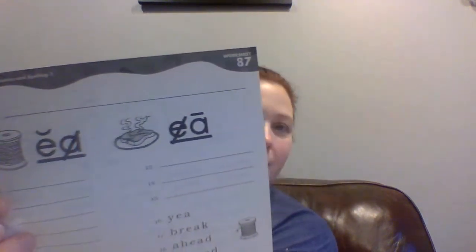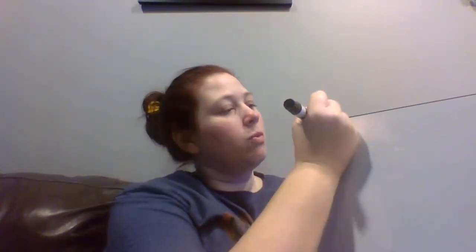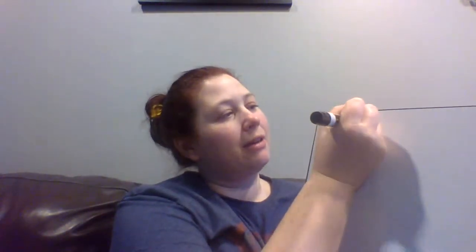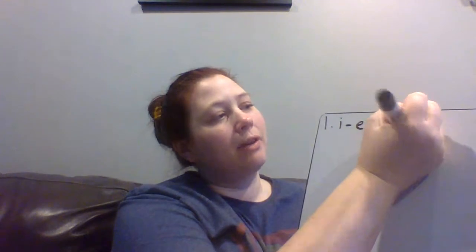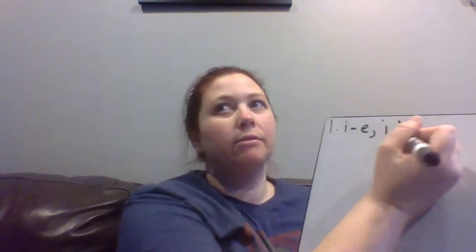Hi boys and girls, today we are on lesson 87 and the worksheet I lost, hold on, it looks like this. Lesson 87. Alright. We are going to make sure your name is up at the top and we are going to start going over our sounds. So number 1 we have I. That's I, consonant E, comma, I, or as a final sound, Y.